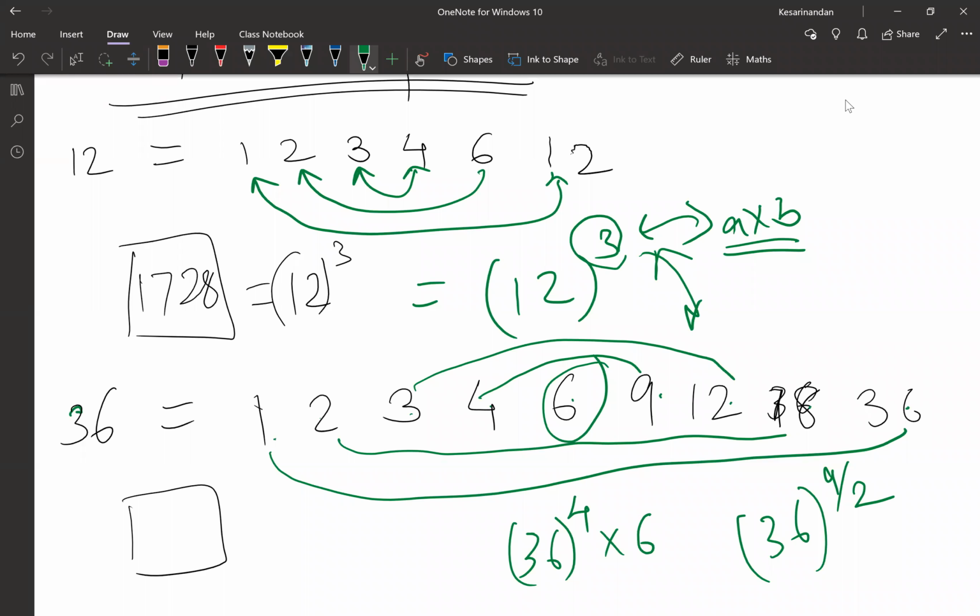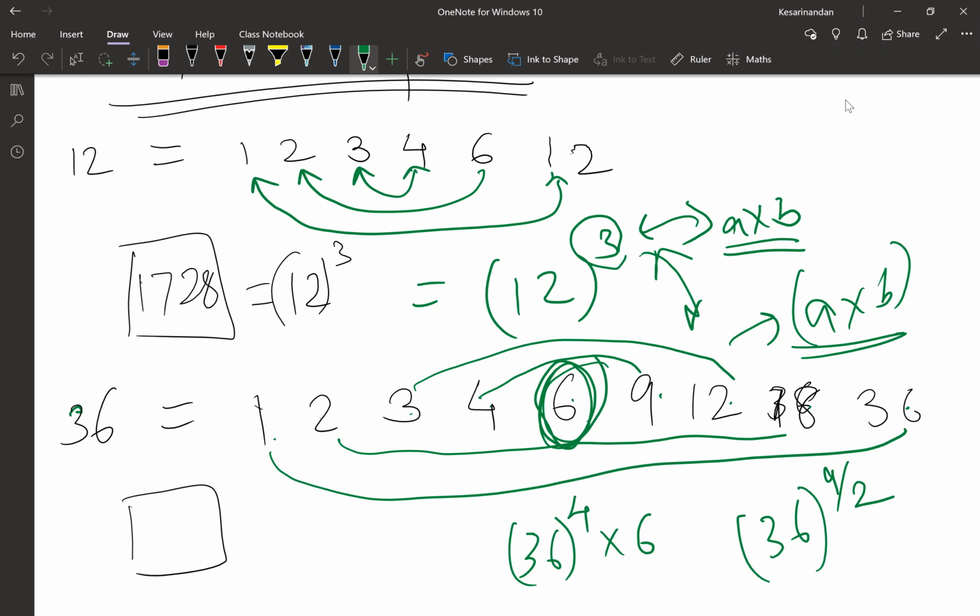Exactly. It's a perfect square. 6 will have to pair with itself. And that is why, when we tried the A into B method, in how many ways can it be represented in a unique way where A and B are unique to each other, we found 4 ways. Because there we had one case where A into B was 6 into 6. But when we have to find the total multiplication of all the factors, that's not the case, because you do not need to find a pair for 6. 6 will be left alone.